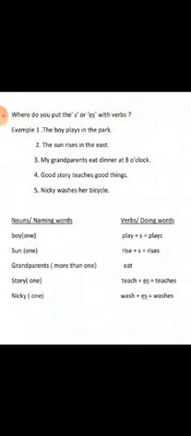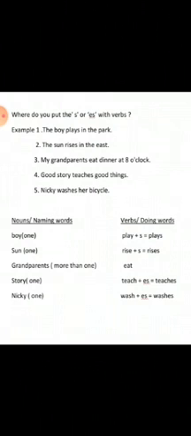So whenever the naming word is more than one, we will not add s at the end of the doing word. Here the doing word is eat. We have not added s at the end of the doing word eat. It will be only eat. So whenever the naming word is more than one, we will never add s or es at the end of the doing word.